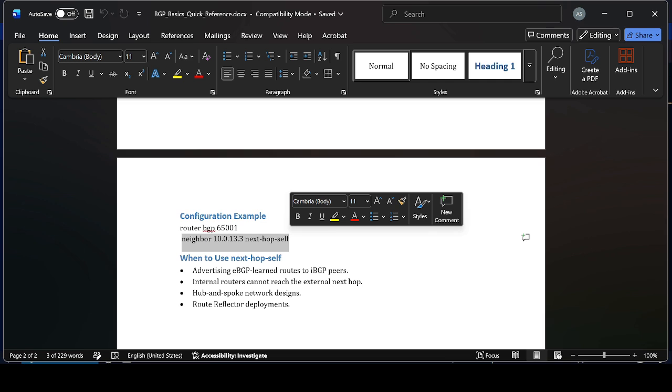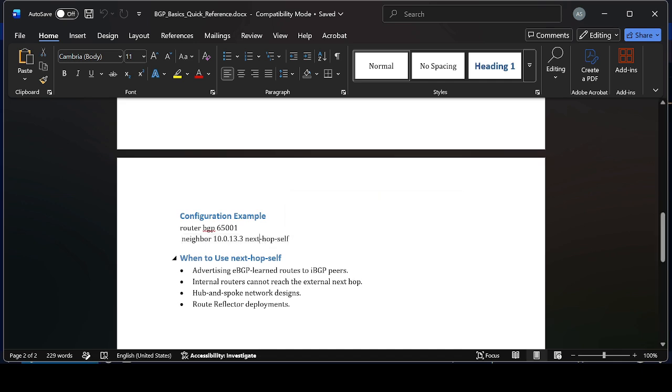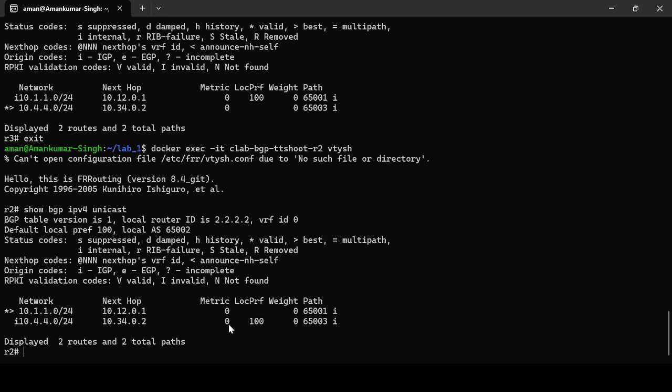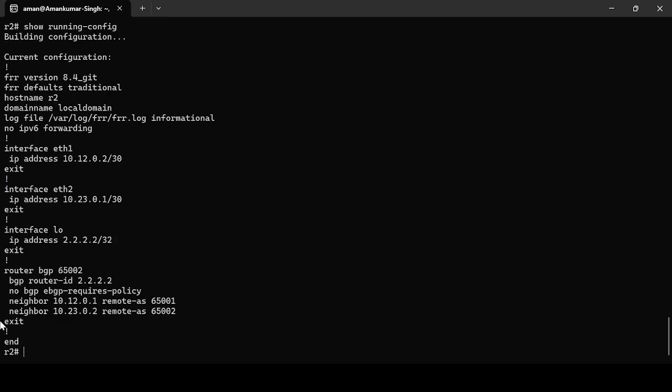We are seeing that this configuration is on a per neighbor basis. So we can configure it for a few neighbors, and if we don't want it, we can skip it for others. Let's try doing it on R2 and R3. The configuration change won't be on R1 and R4, because this is specific to how iBGP works. R2 and R3 are in this iBGP domain, so we will have this configuration towards each other. Let's see this configuration. We are seeing that it is not there; there is no next hop self configuration.